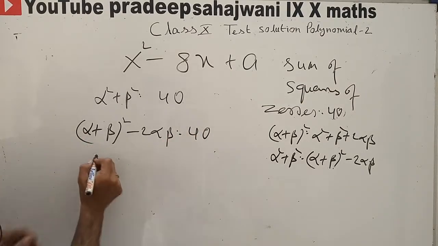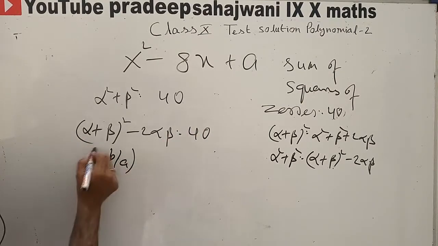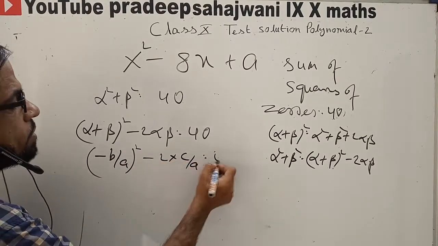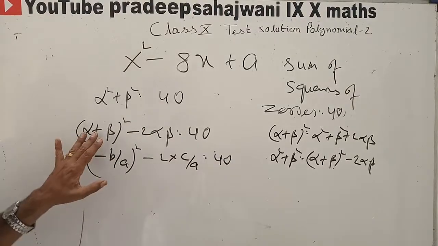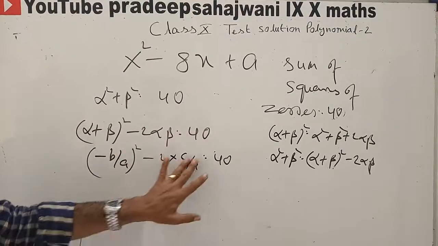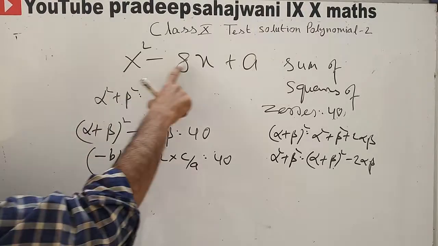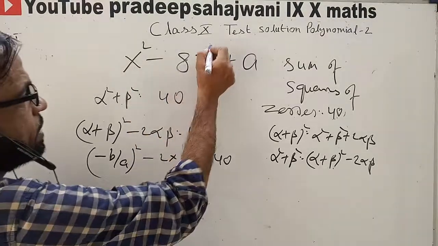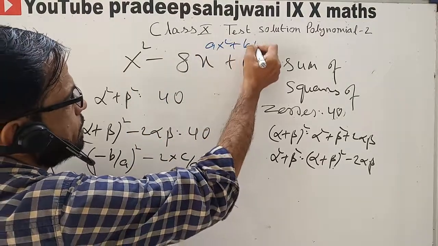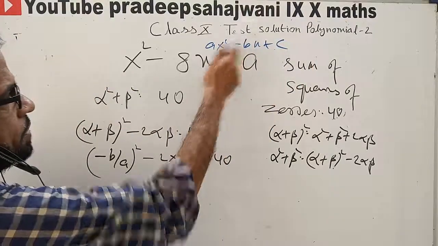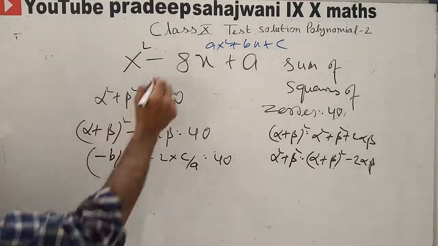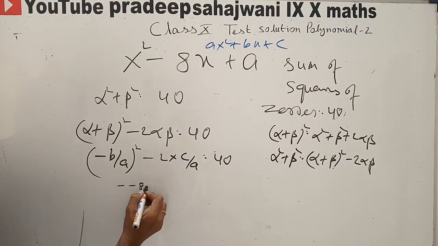So alpha plus beta whole square minus 2 alpha beta is equal to 40. Alpha plus beta, you know the sum is minus b upon a. Alpha beta is c by a. You know about the polynomial. For the quadratic polynomial, sum is minus b by a and product is c by a. We compare this with ax square plus bx plus c. So a is 1, b is minus 8, c is a. Okay, clear?